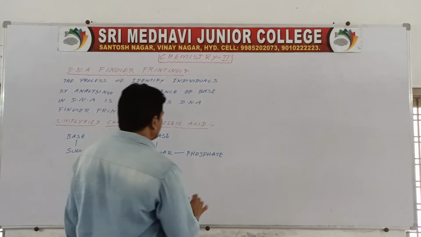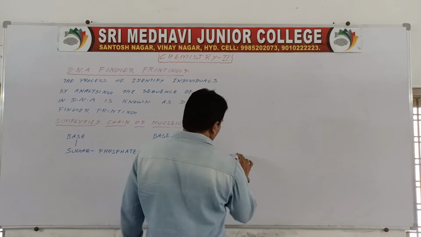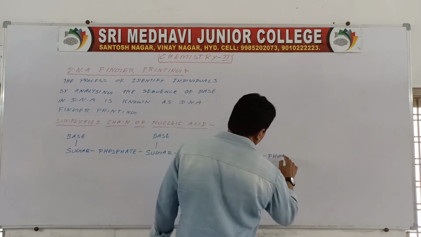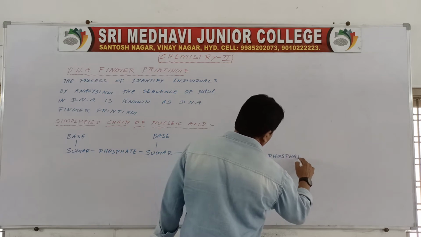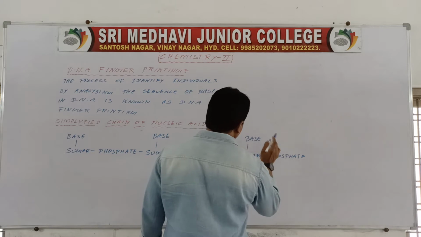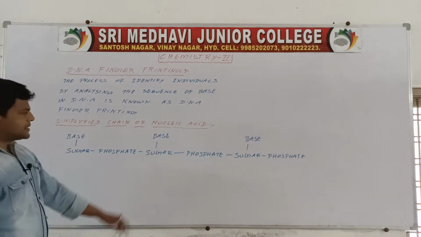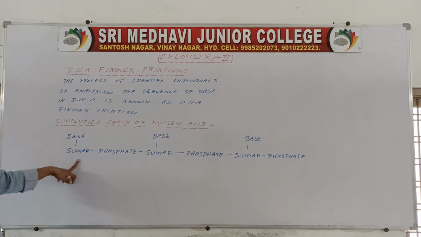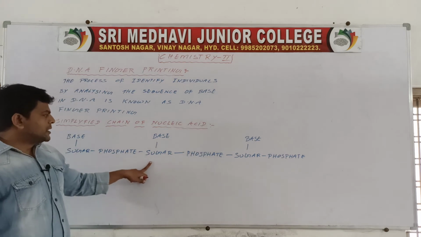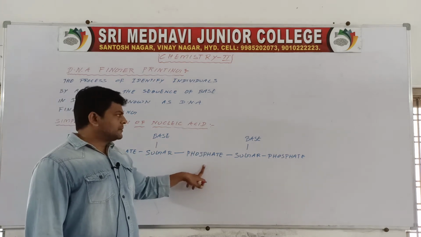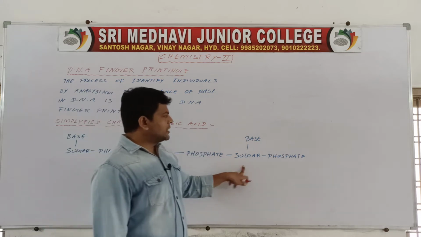Then next sugar, phosphate, base. This simplified chain has a base attached with a sugar, which is attached with a phosphate, then the next base, sugar, phosphate.